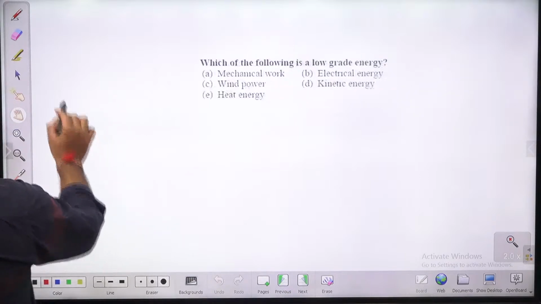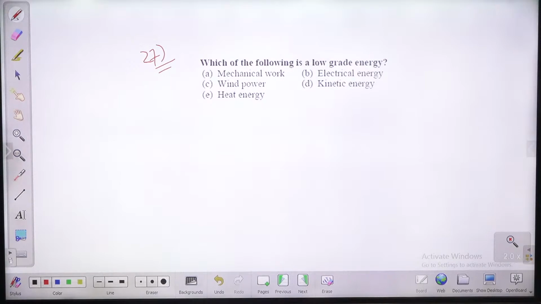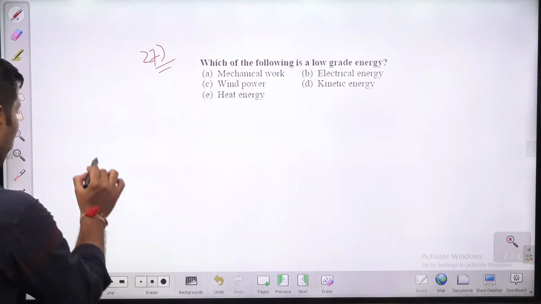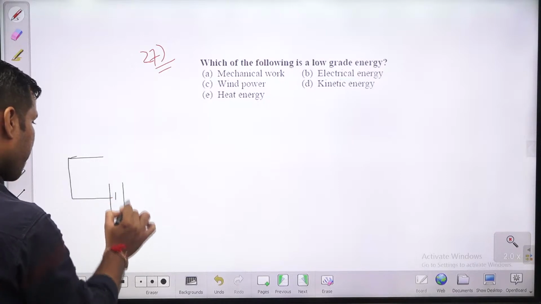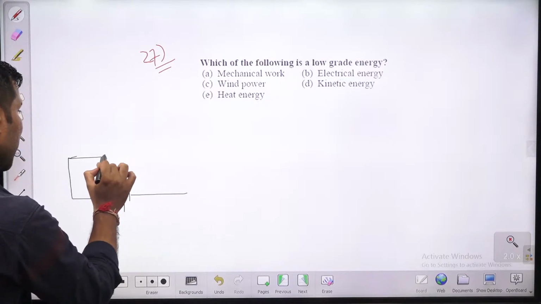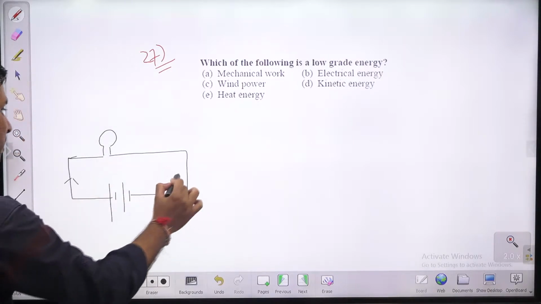Question number 27, guys. Which of the following is a low grade energy? Guys, high grade का मतलब क्या होता है? A high grade energy is not having any entropy association with it, like the flow of current. Flow of current. Okay. Current कैसे flow करता है? Suppose this is any load. Okay, this is any kind of load. Okay. Current कहाँ कैसे flow करता है बच्चों?